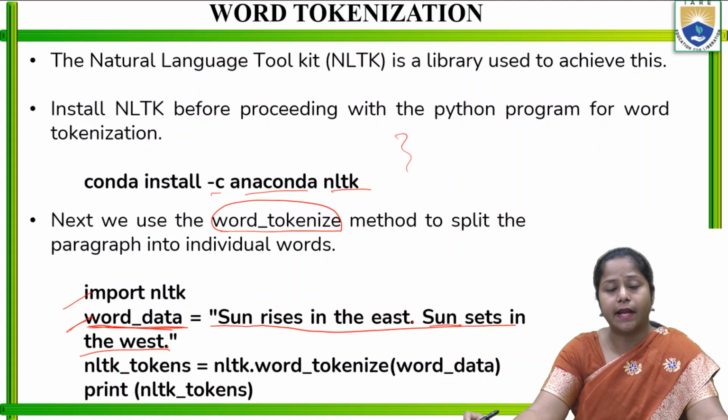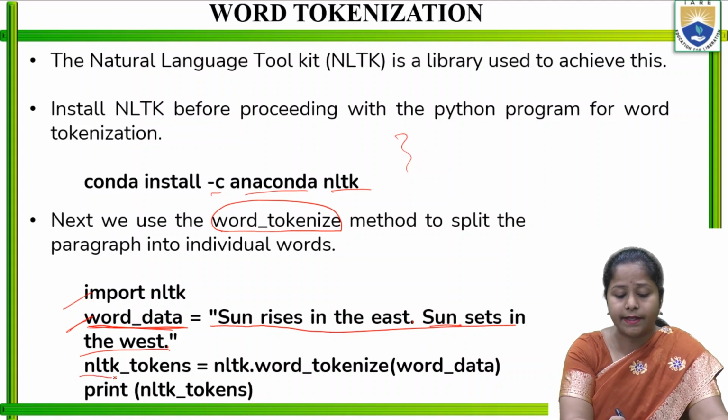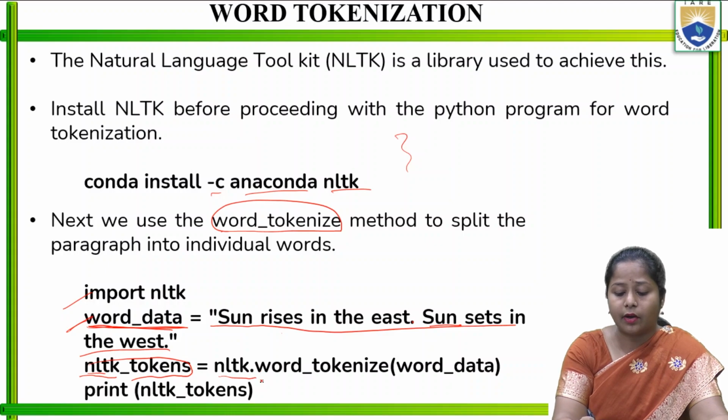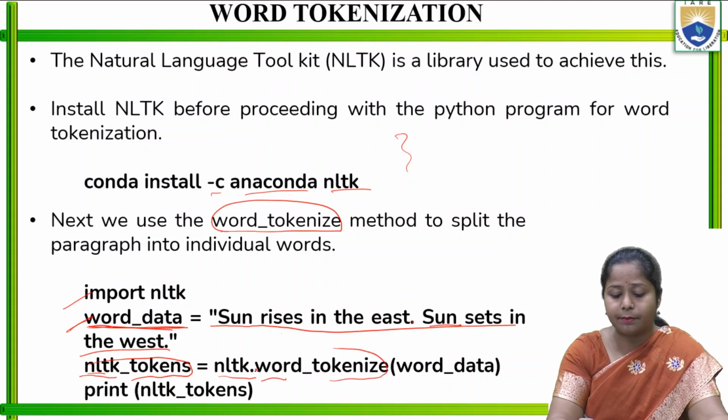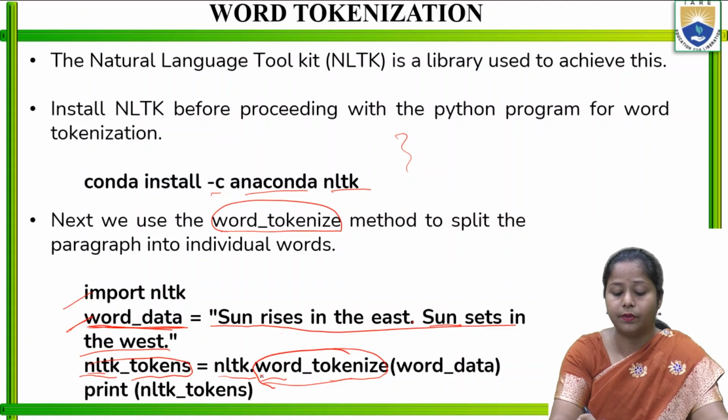Then in the next line, I will make one variable, nltk_tokens, equal to nltk.word_tokenize, which is a method in the NLTK library to make the sentences in a paragraph into tokens.